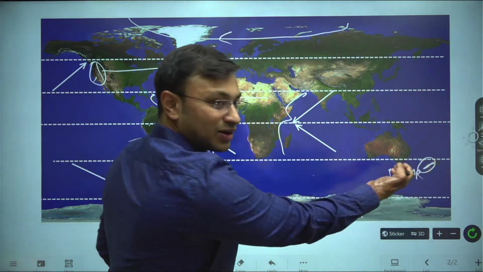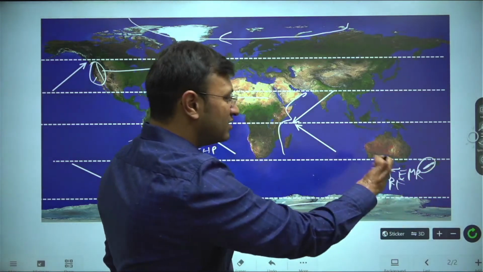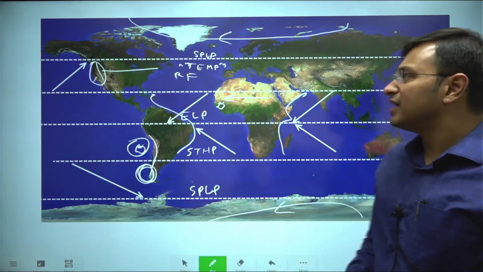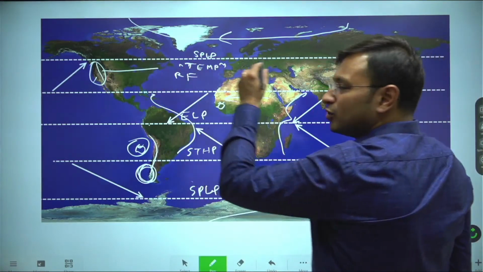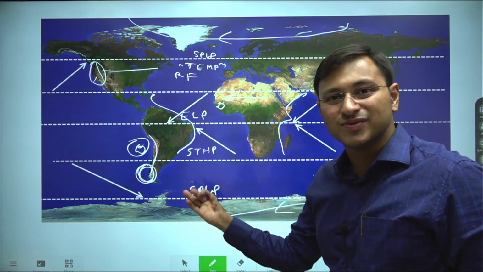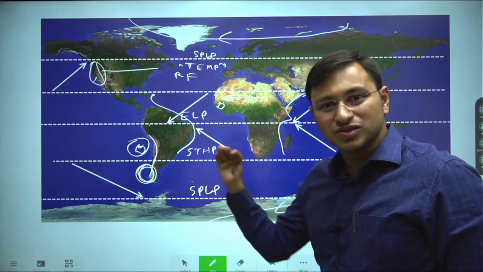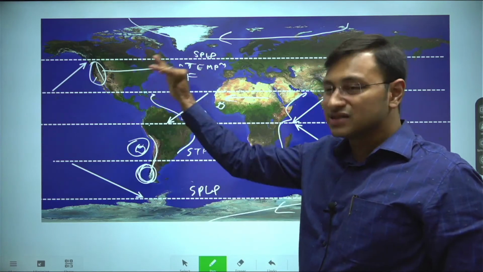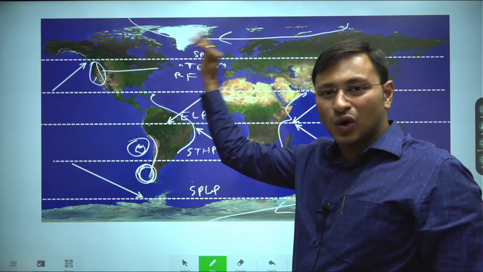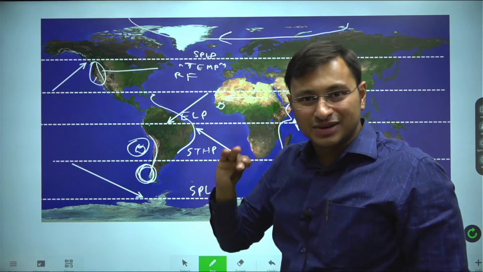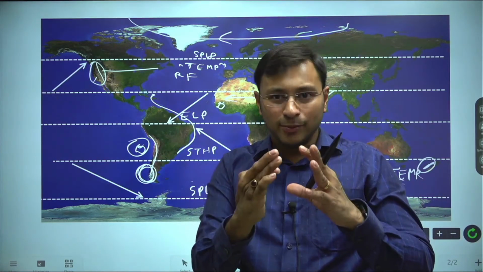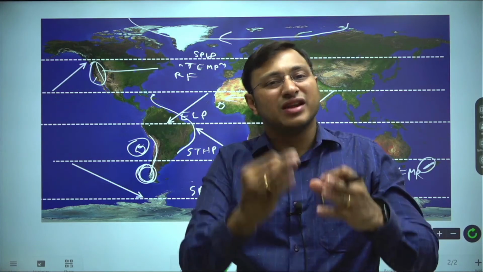New Zealand is not that clearly visible in this atlas, but we'll surely discuss this when we do New Zealand. And now what will happen at the subpolar low pressure belt of the north? The subpolar low pressure belt of the south is virtually in the oceans, so let's not discuss that. Let us assume whatever is happening on the land. As you have the subpolar pressure belt in the north on the land, and as the air is rising, you are having low pressure, so you will have localized rainfall over there.